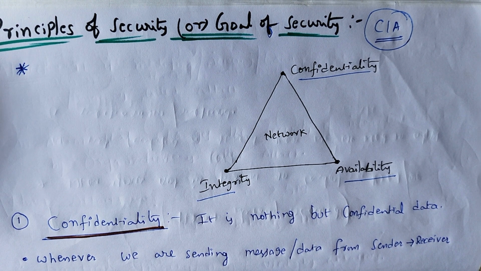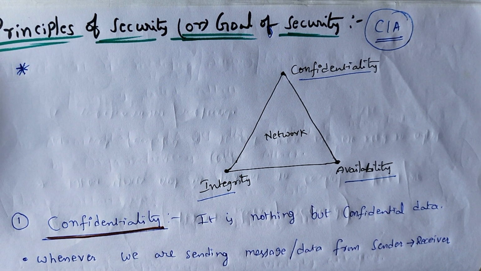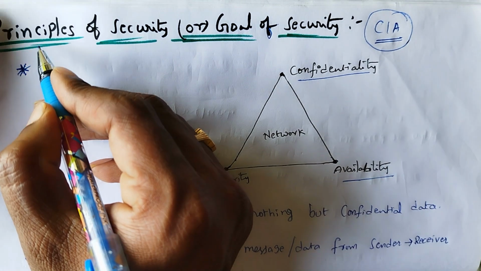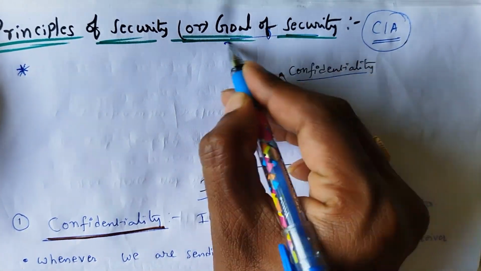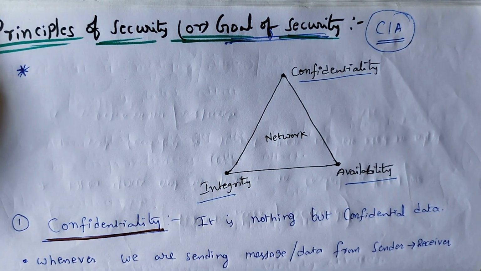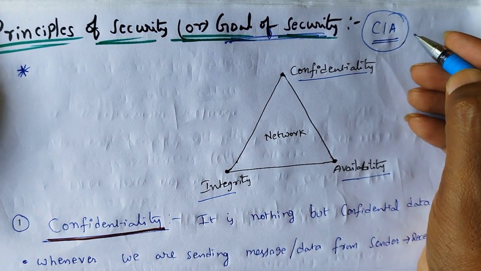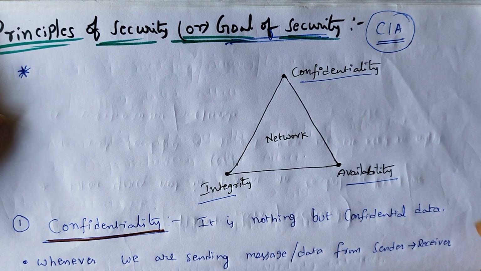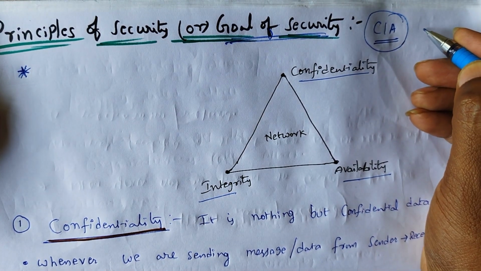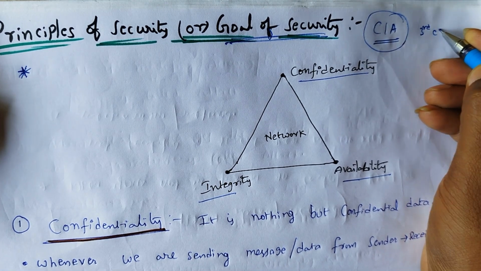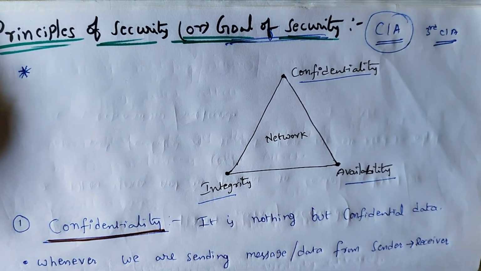In today's class, I will explain principles of security in the subject of cryptography network security. Coming to our topic, principles of security is also called goals of security. In examination, you will get a question: what is CIA? What is the third CIA? You may get questions like this.